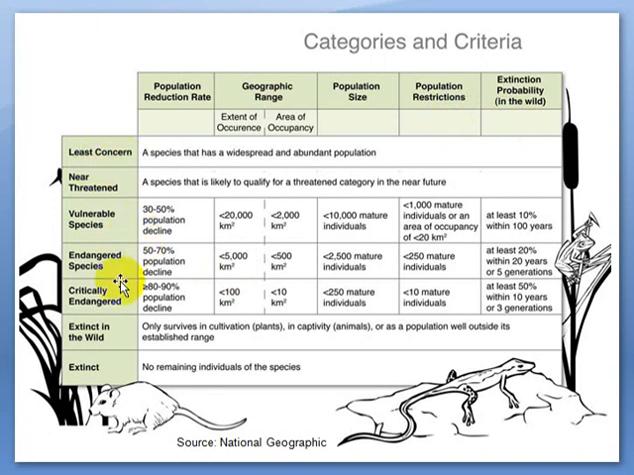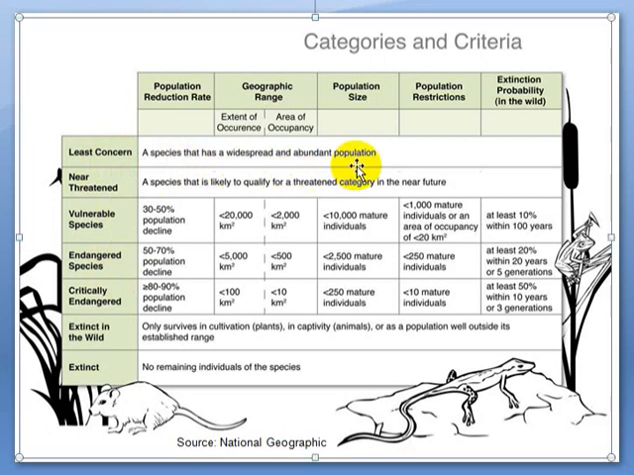So starting from the least concern, a species that has a widespread and abundant population, means you can find this species everywhere. That is why that species is least concern, because it is widely distributed. Near threatened, a species is likely to qualify for the threatened category in the near future, means this type of species can come into these categories in the near future if the causal factors continue.